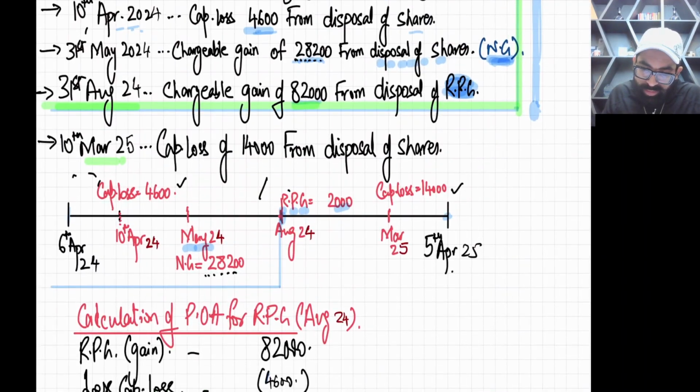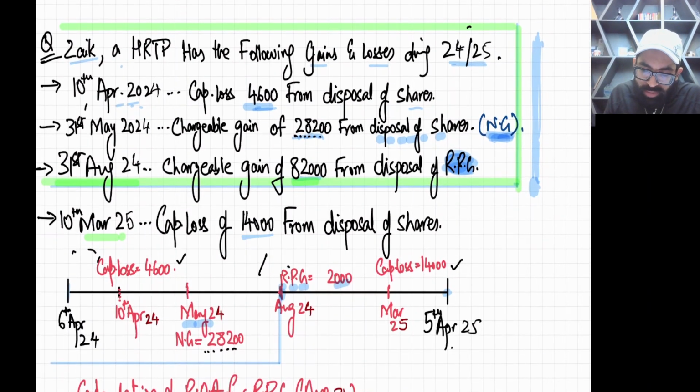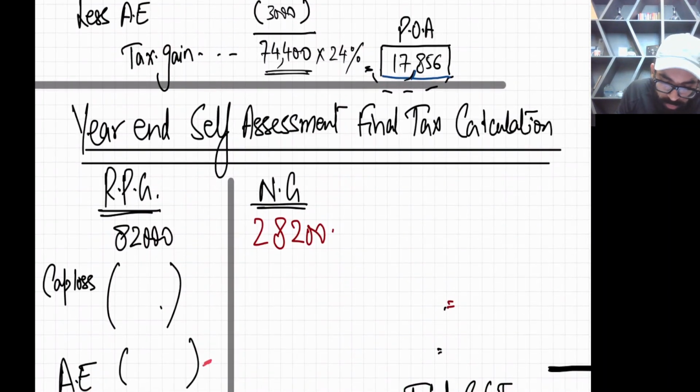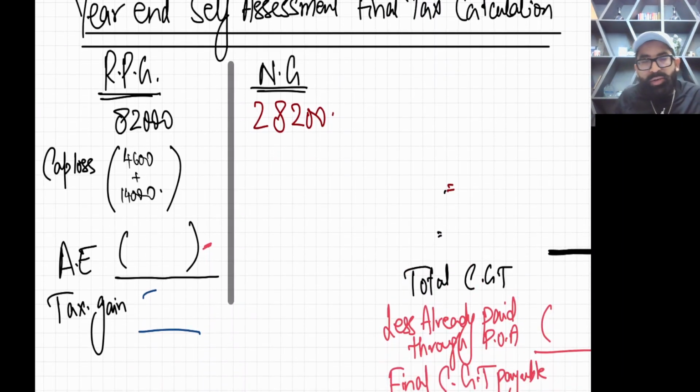So how many losses are there? There is one loss of 14,000 during the fiscal year, and one more, so now we have two losses. See the big picture for the whole year. So 4,600 and 14,000. These are the two losses. And yes, then you will have annual exemption. Every year you get annual exemption of 3,000. So annual exemption is also deducted from RPG.